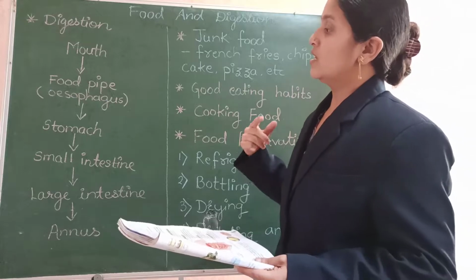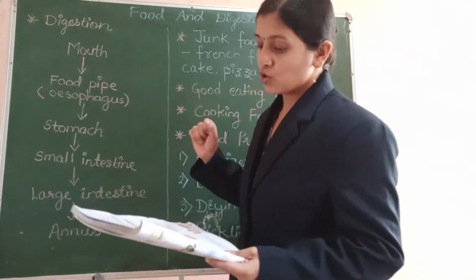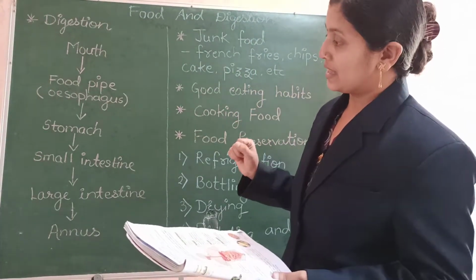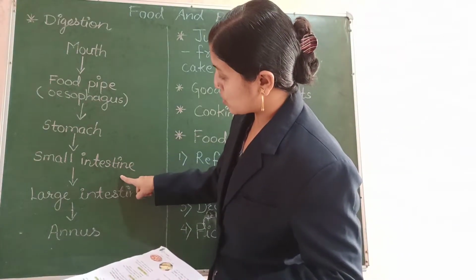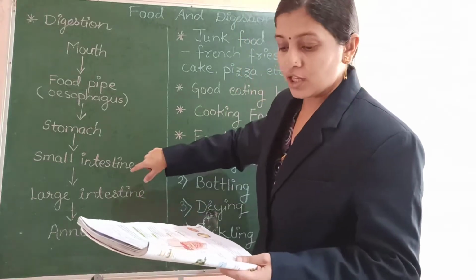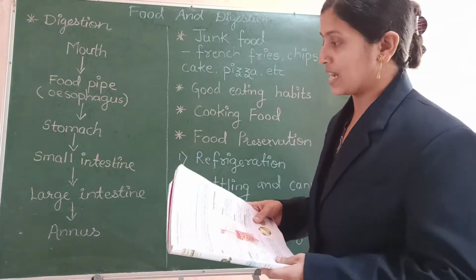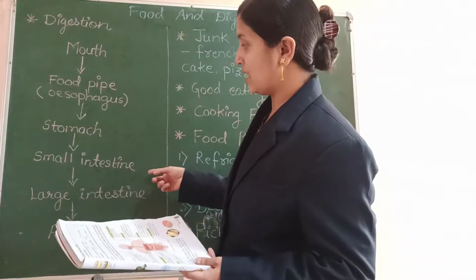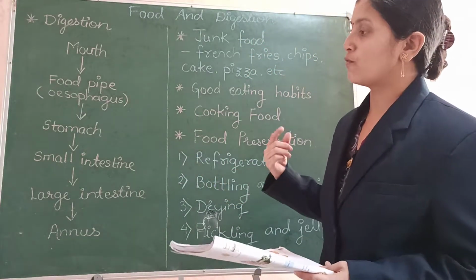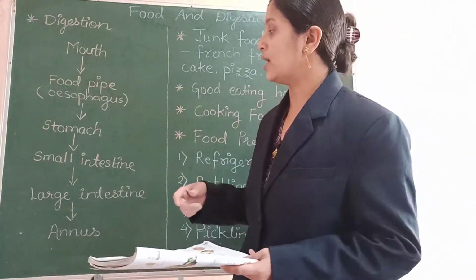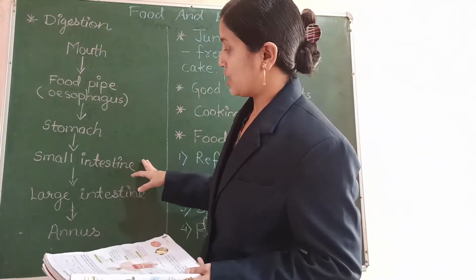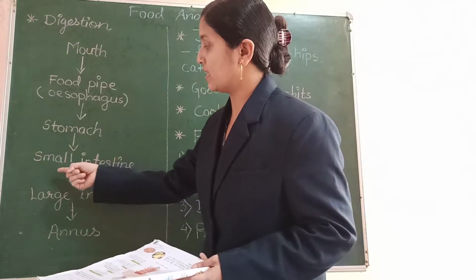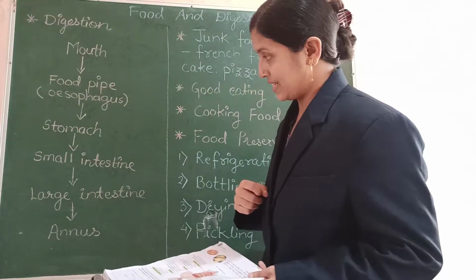Again it is turned into simple and soluble form and then the stomach sends all that food to the small intestine. In the small intestine also there are some digestive juices present, and the food again mixes up with the digestive juices and the process of digestion gets completed here in the small intestine.